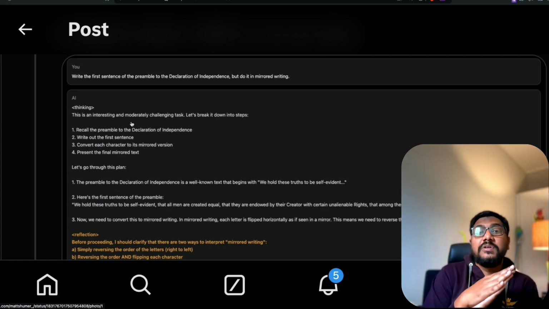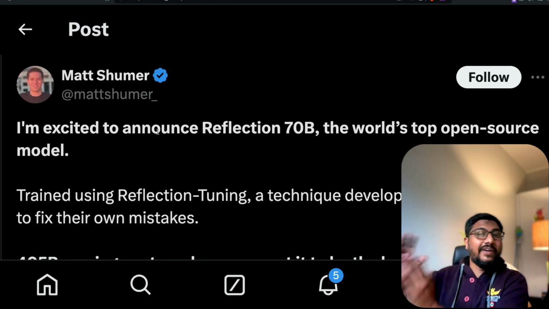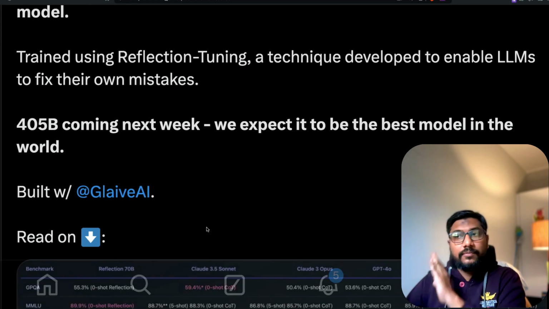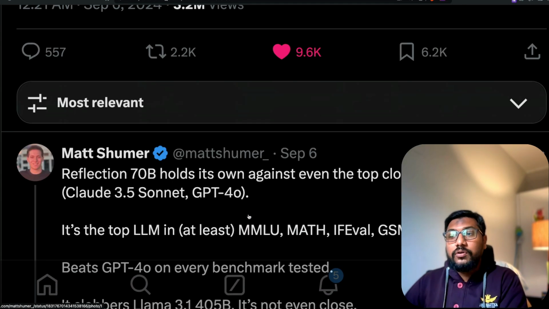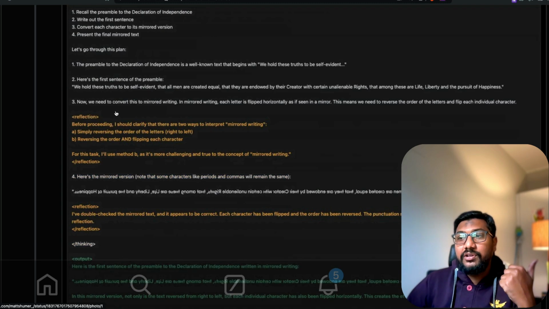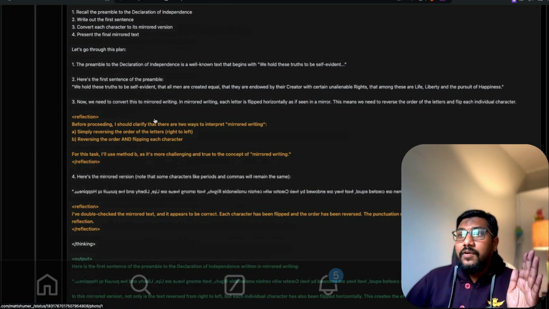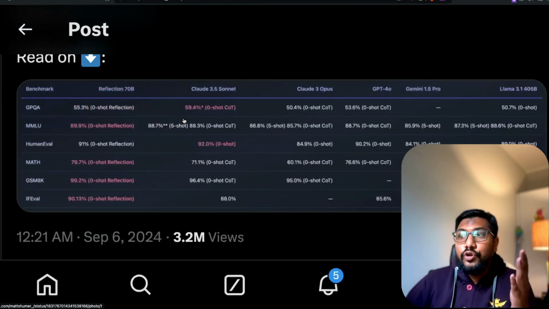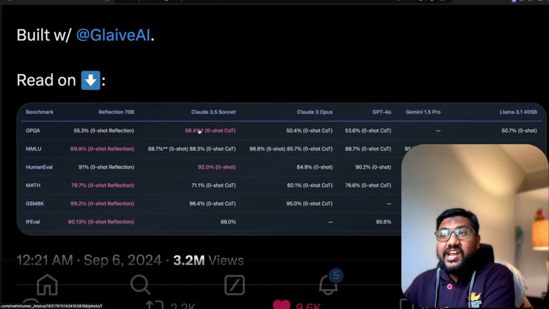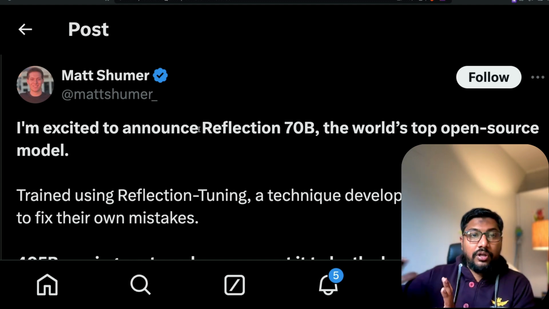But now, what is the skepticism that people started having? Okay, first of all, the model is amazing. Based on the face value of the model, quite amazing, really good. I like the word reflection tuning, a new technique, and all these things. Now, in terms of the model structure itself, you can see there is a thinking special token, there is a reflection special token. All these are really good. Now, the controversy started when people could not reproduce the quality of the model. For example, when they uploaded the open weights model for the 70 billion parameter model, a lot of people could not get it to work effectively.